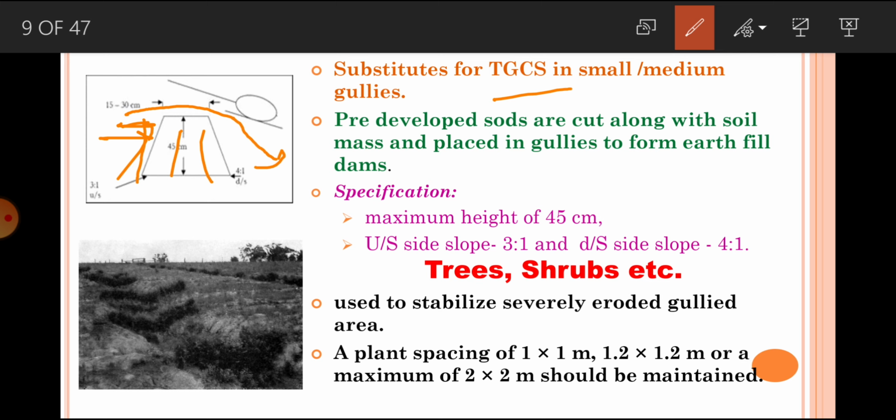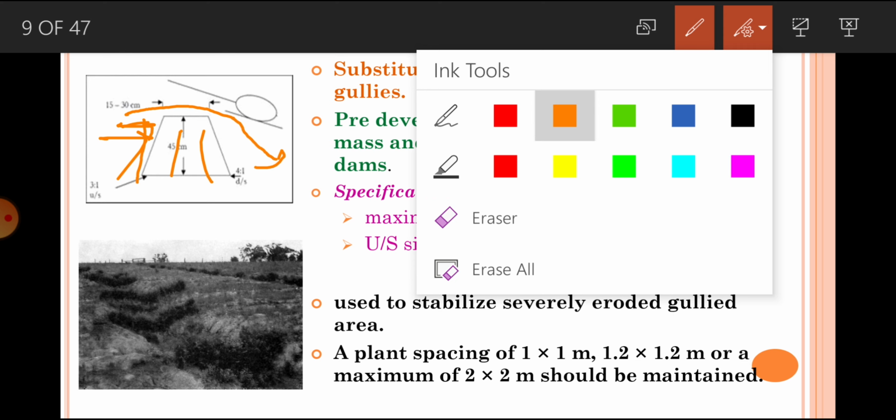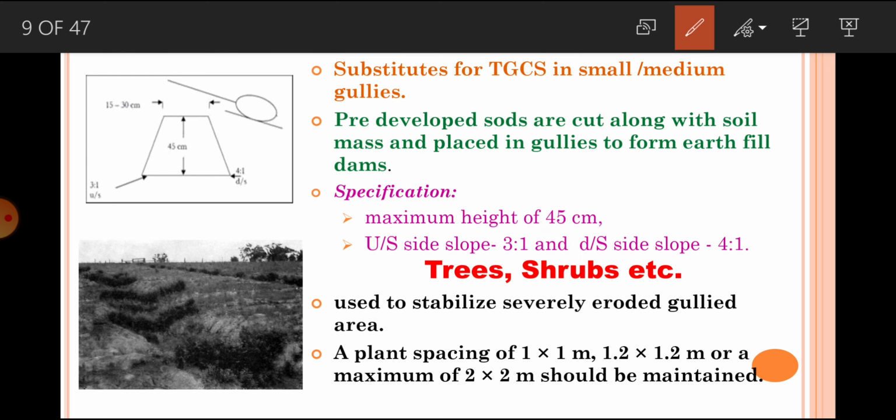So the sods are kept in such a way that they form an earth fill dam like structure. See, I am explaining to you, this is the structure. So in the way of the gully, we have to create such a dam kind of structure with sods, or low sod. Basically, why we are calling it low sodded, because the sod height or whatever dam kind of structure we are creating should not go beyond 45 centimeters.